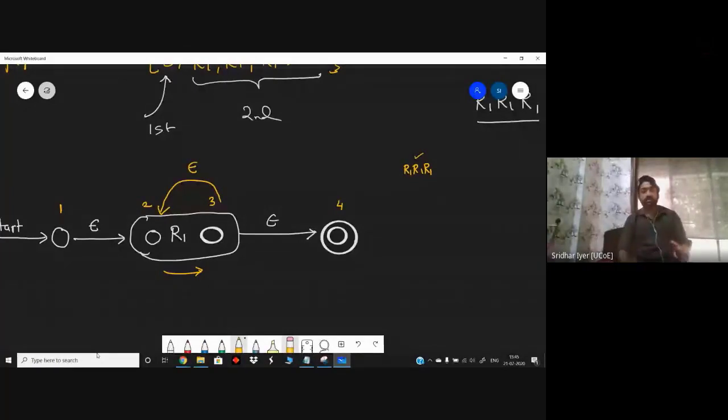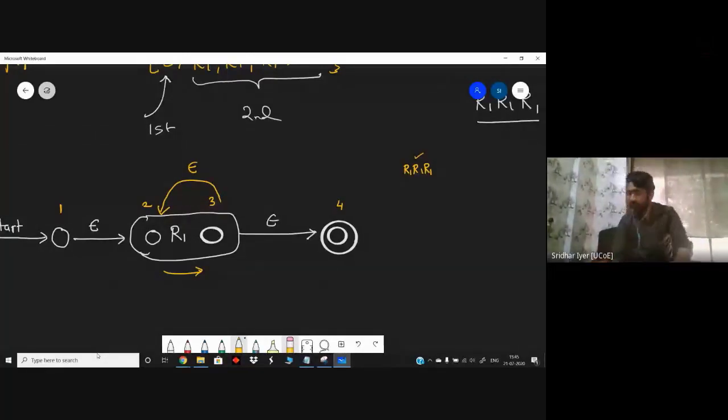I am just considering the input R1 and no other inputs. Am I correct? Am I right with this? Kindly let me know. Kindly acknowledge. You are accepting R1 values. It's basically a loop. जितने भी R1 होंगे उतनी बार I will make a transition from 3 to 2, 3 to 2, 3 to 2 and so on. Correct? Fine with this. So this is the first half of your diagram.